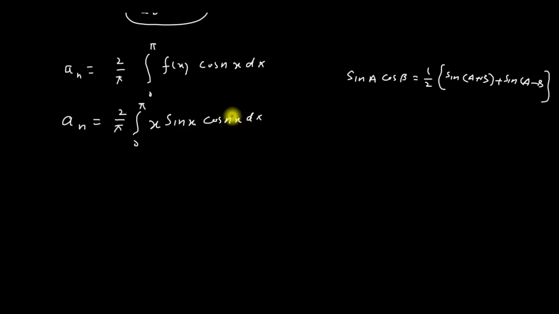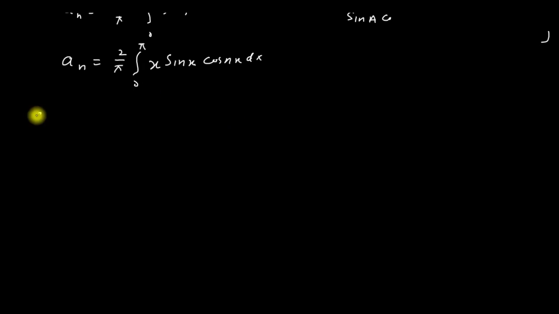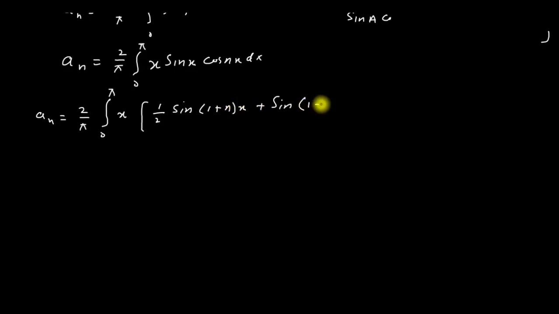So this equation will become a_n = (2/π) ∫ from 0 to π of x times the value of sin x cos nx, which is ½[sin((1+n)x) + sin((1−n)x)] dx. We will get this one.